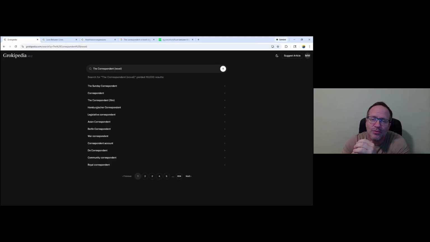Grokipedia still has a higher threshold like Wikipedia does. You can't just create a page for yourself. I'm sure you could try, you could suggest, but it's likely not going to happen. Grok still has to go online and verify information about you and figure out why people would want to hear about you. So it has its own notability criteria. It's not just a database for entering your names, but it's pretty simple, pretty straightforward.